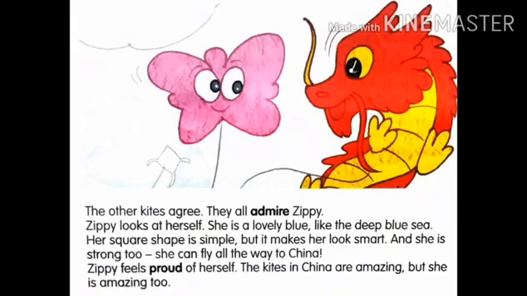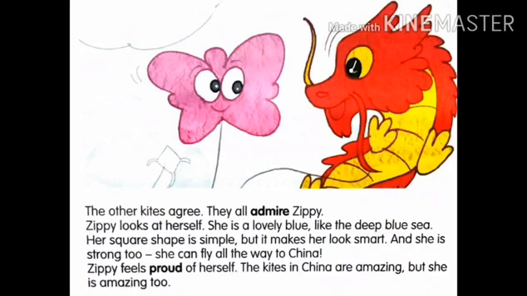Jippy looks at herself. She is a lovely blue, like the deep blue sea. Her square shape is simple, but it makes her look smart. And she is strong too. She can fly all the way to China. Jippy feels proud of herself. The kites in China are amazing, but she is amazing too.